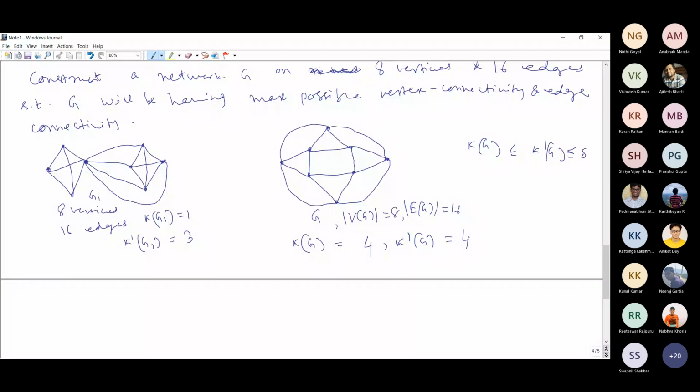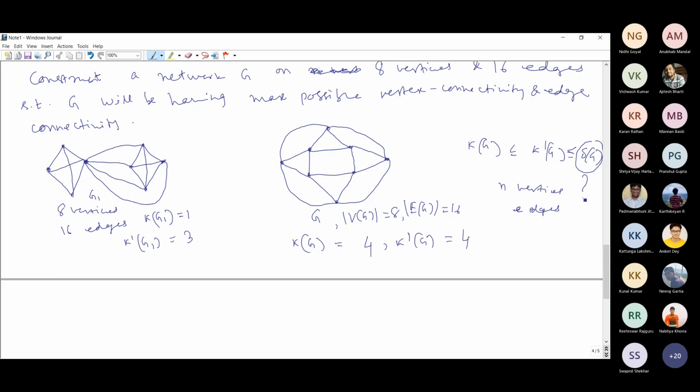This is delta G. Now the question is: with a prescribed number of vertices, n vertices, and e edges, what will be the maximum possible value of this delta G?